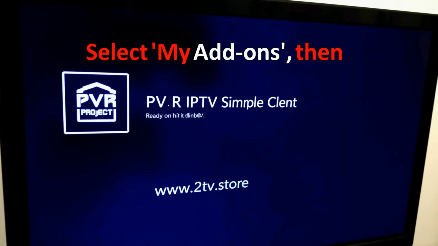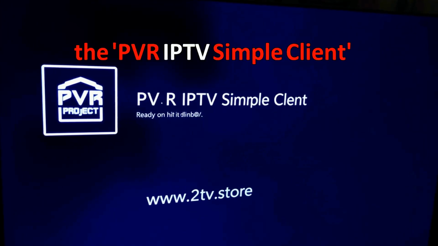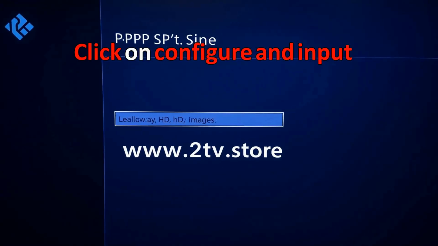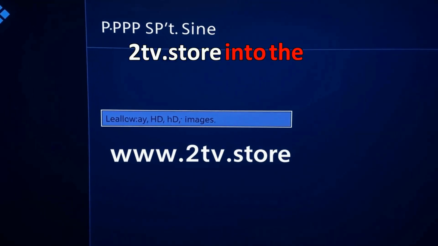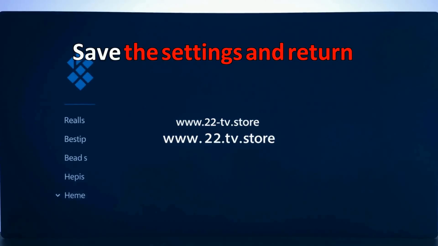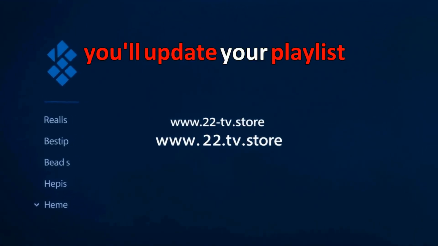Select My Add-ons, then go to PVR Clients and find the PVR IPTV Simple Client option. Click on Configure and input the M3U playlist URL from 2tv.store into the appropriate section. Save the settings and return to the home screen, where you'll update your playlist database.